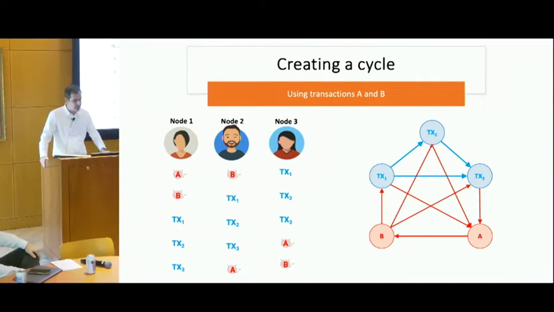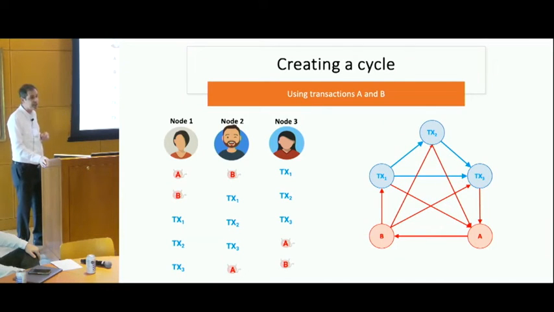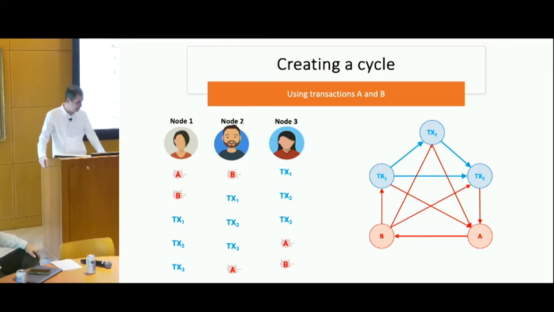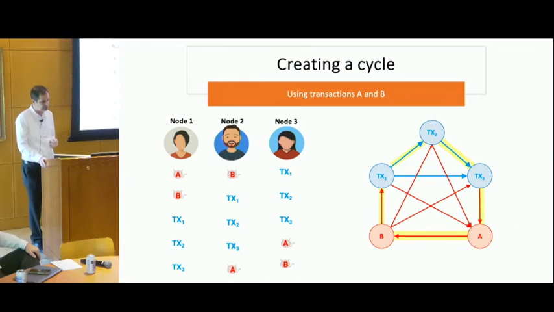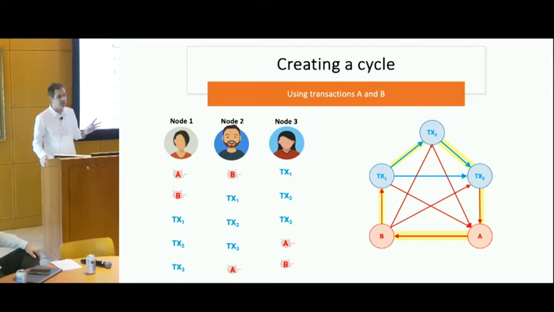Now if I plot the graph for that particular ordering, I get something like this. If you look at that graph, you will see that there is now a cycle there, and all the transactions fall within that cycle. The leader now has to break this cycle to make a final ordering, and the act of breaking the cycle can introduce unfairness.